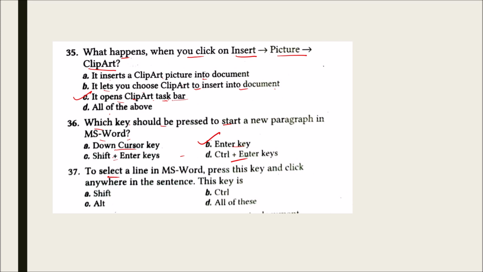To select a line in MS Word, press this key and click anywhere in the sentence. This key is Shift, Control, Alt, all of these. And the correct answer is Control.